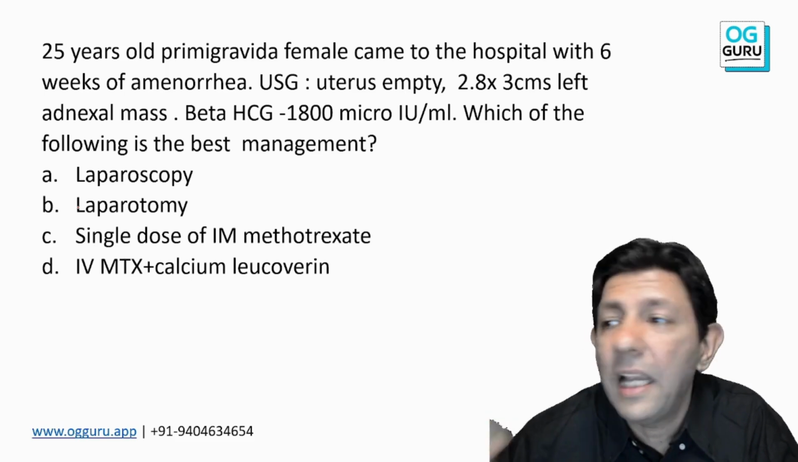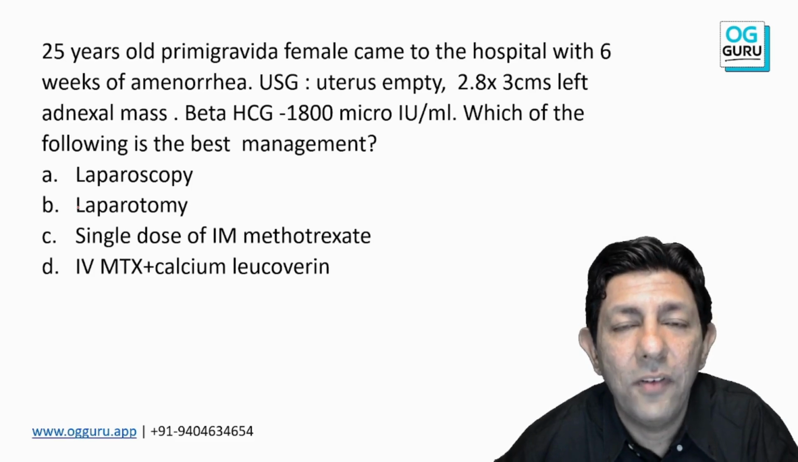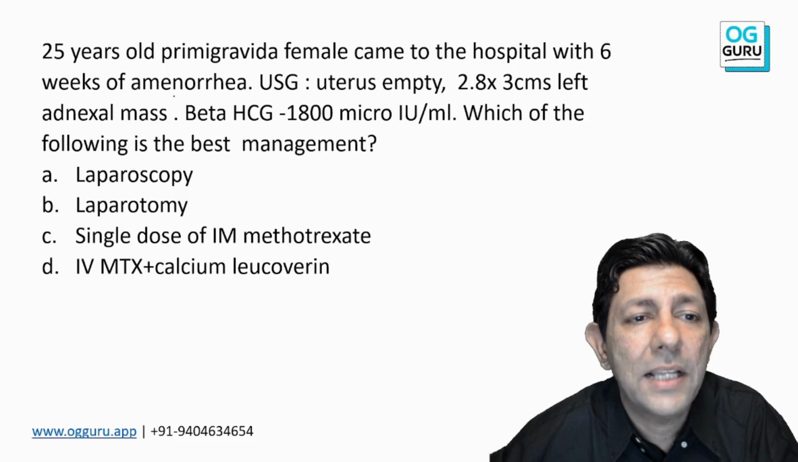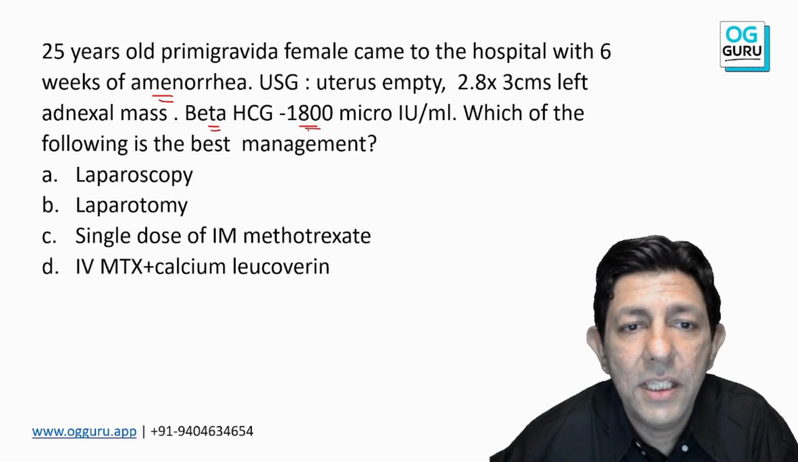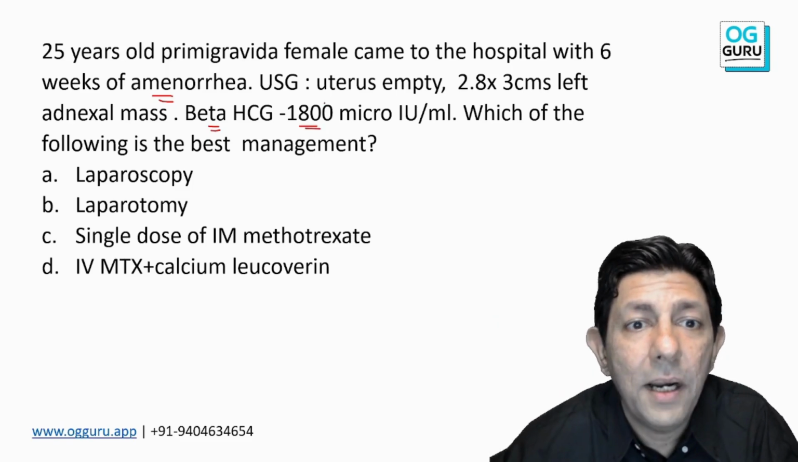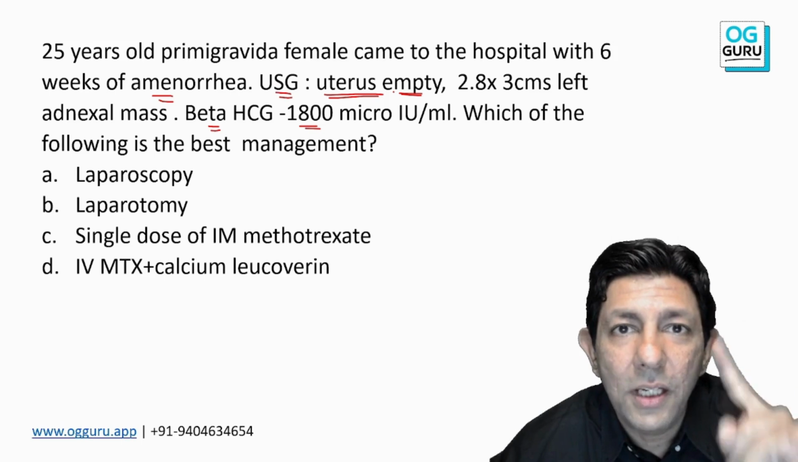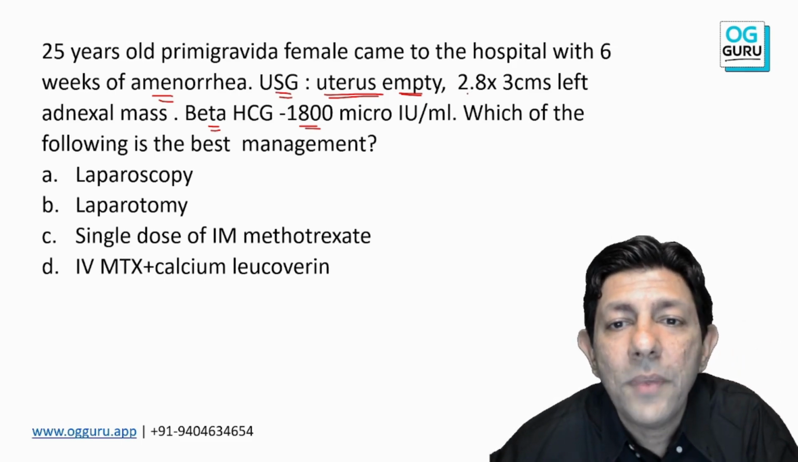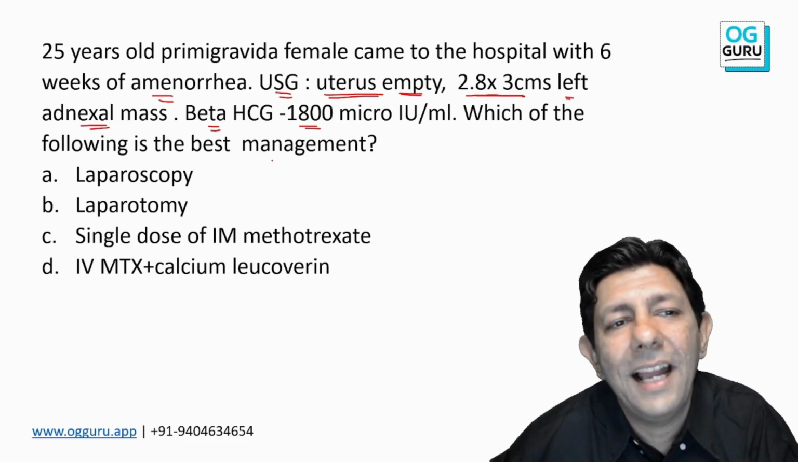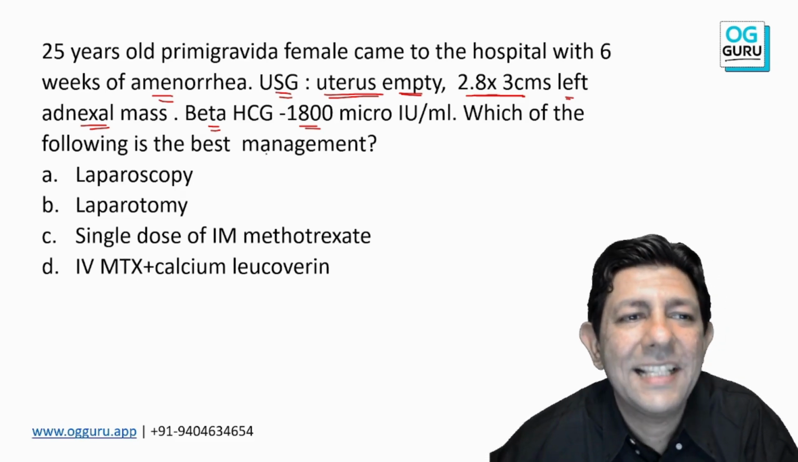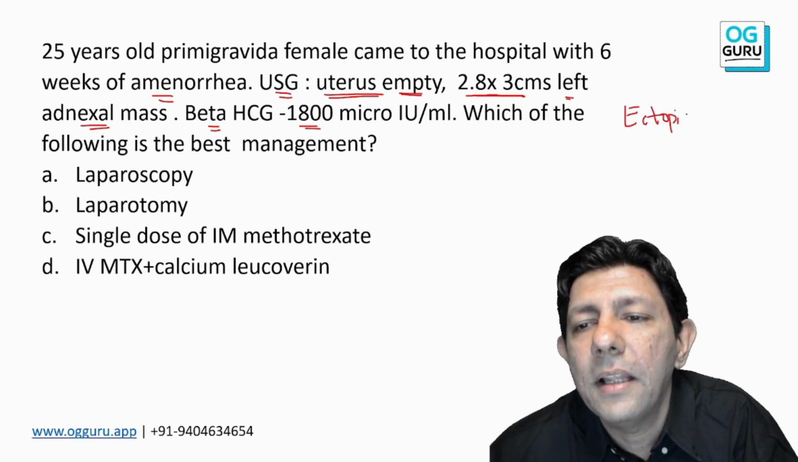Next important topic, again I've hidden the topic because I don't want you to tell me the diagnosis, I don't want you to reveal the diagnosis. First, patient has come to us with amenorrhea, missed periods, and beta HCG is positive, so pregnancy, but ultrasonography shows uterus empty. This is your clue. Okay, sir, patient is pregnant, ultrasonography uterus empty, and 2.8 into 3 centimeter left adnexal mass. What is our diagnosis? Yes, sir. The diagnosis is ectopic pregnancy.